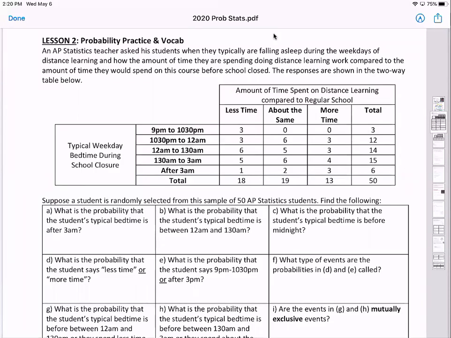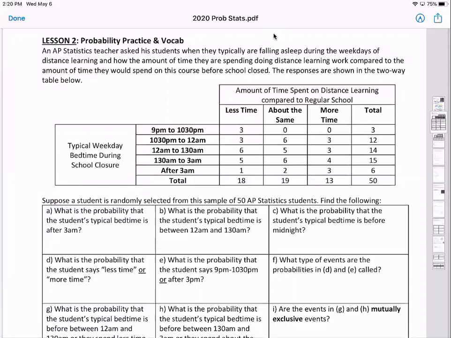Mr. Eicher here, bringing lesson 2 from our chapter about probability and statistics. In lesson 1, we got to learn about two-way tables, and you'll see on your screen right now a two-way table. A lot of words here. It's pretty common in real-world math like statistics to have lots of words about things.